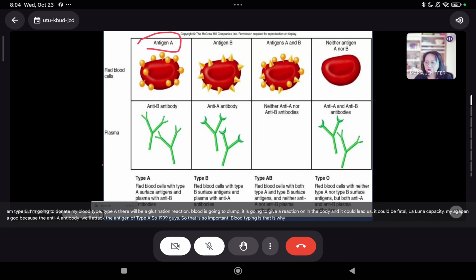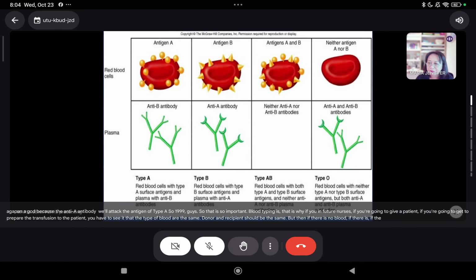That is why if you in future nurses, if you're going to prepare the transfusion to the patient, you have to see to it that the type of blood are the same. Donor and recipient should be the same. But then, if there is no blood, if the blood type is not available, the doctor needs to be informed. And then the doctor can order the type O.